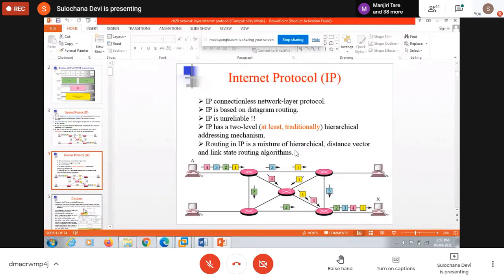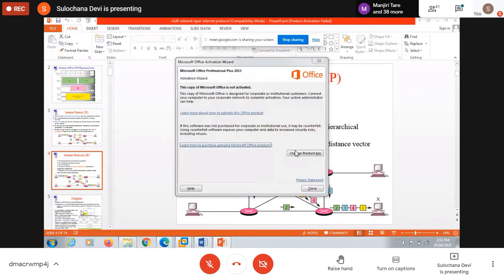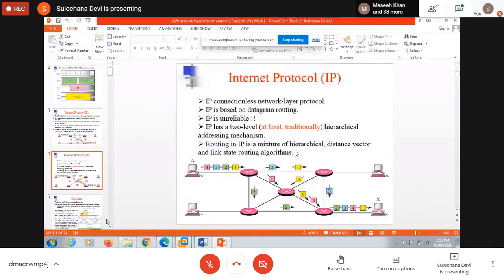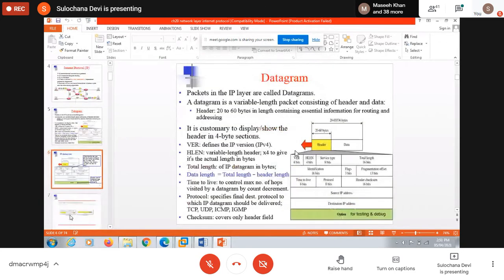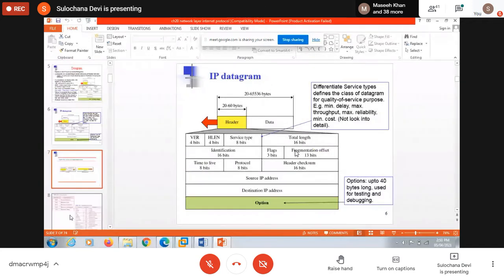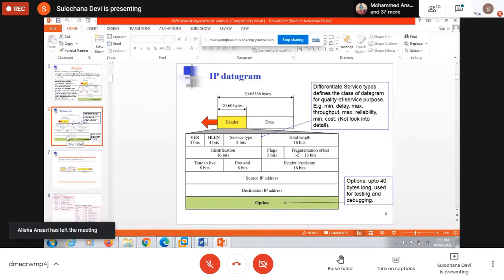And when we send something securely, that time we use the TCP protocol. When we want to send something at fast speed and we don't worry about reliability, then we use the UDP protocol. See here in this IP, the header can be of 20 to 60 bytes.